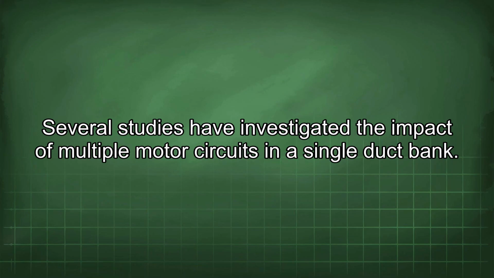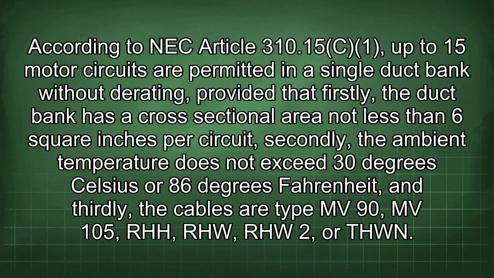Several studies have investigated the impact of multiple motor circuits in a single duct bank. According to NEC Article 310.15, up to 15 motor circuits are permitted in a single duct bank without derating, provided that, firstly, the duct bank has a cross-sectional area not less than 6 square inches per circuit.